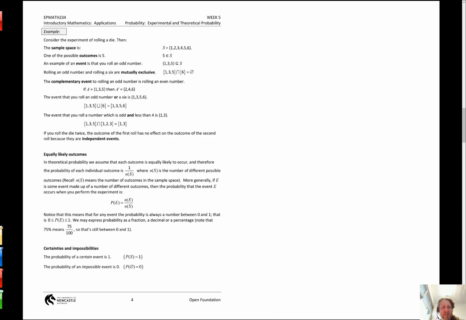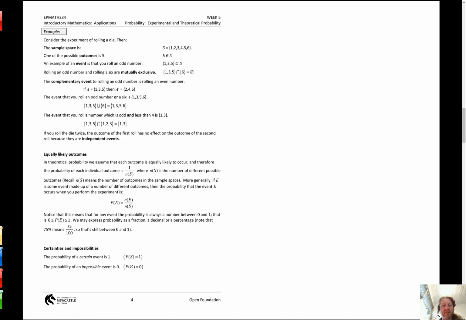Next, consider the experiment of rolling a die. The sample space is S equals 1, 2, 3, 4, 5, 6. That's just listing it, using last week's notation. One of the possible outcomes is 5, so 5 is an element of the sample space. An example of an event is that you roll an odd number.